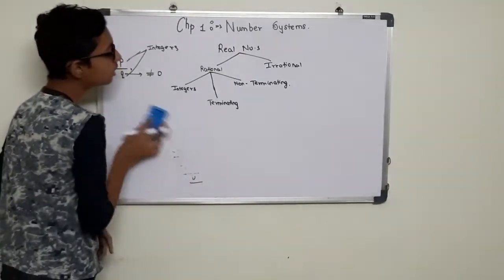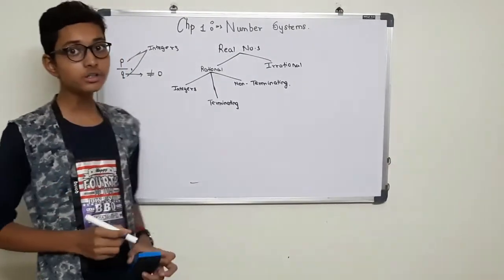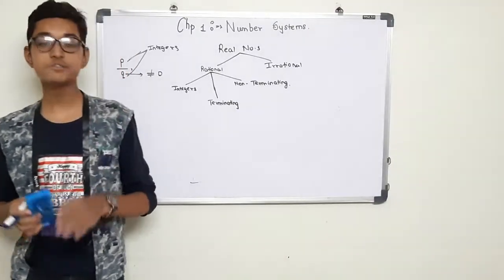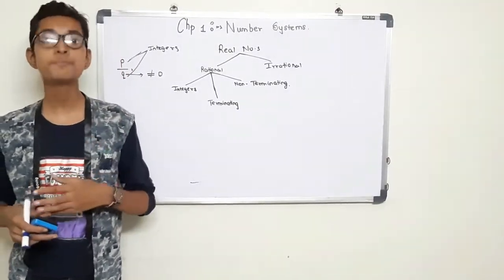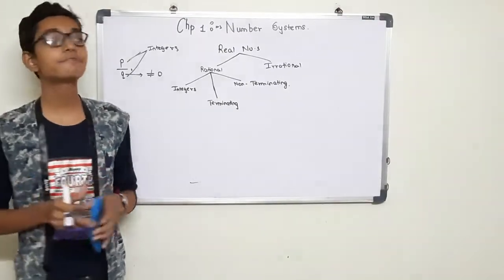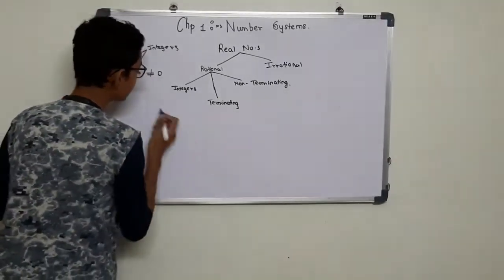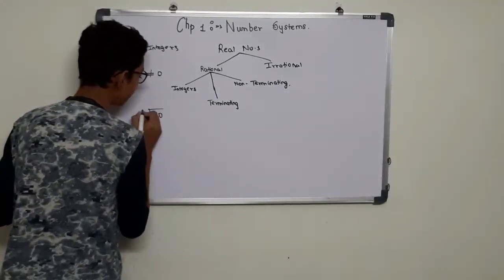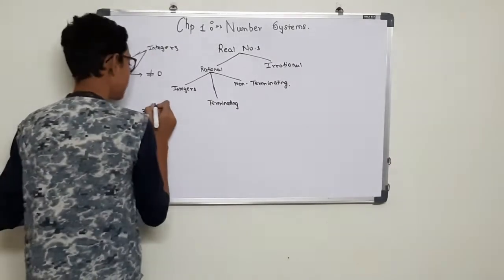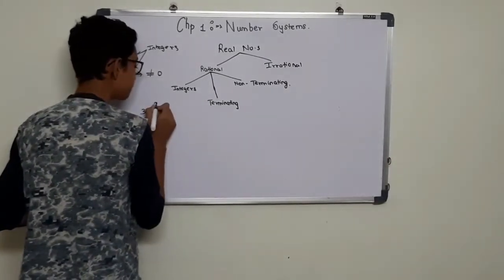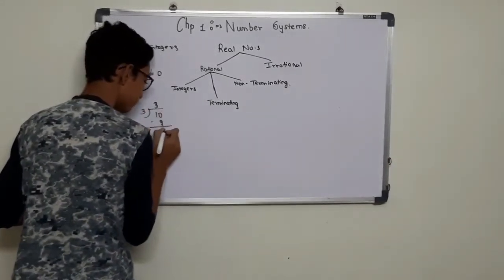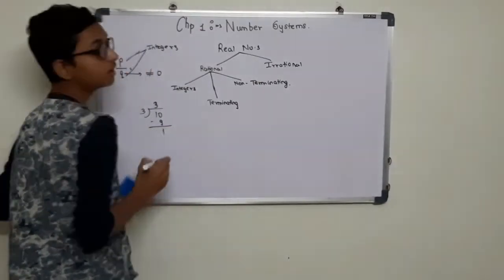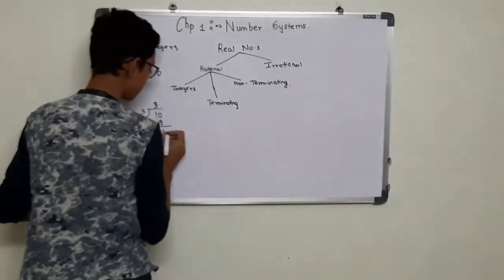Now what are non-terminating numbers? Non-terminating numbers are the numbers which do not come to an end after some repetitions after the decimal point. For example, if we divide 10 by 3, here 3 3s are 9 and the remainder is 1.